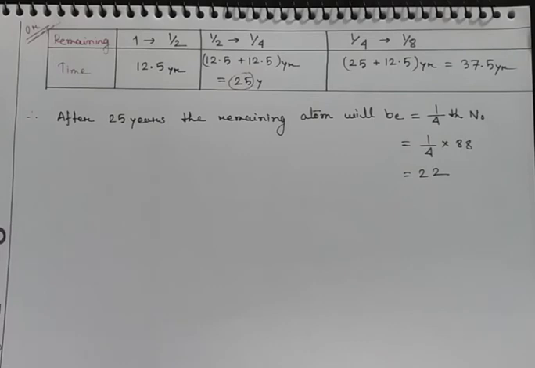We can also determine the remaining atom by using a small technique. Here, first of all, we consider that the initial atom is 1.